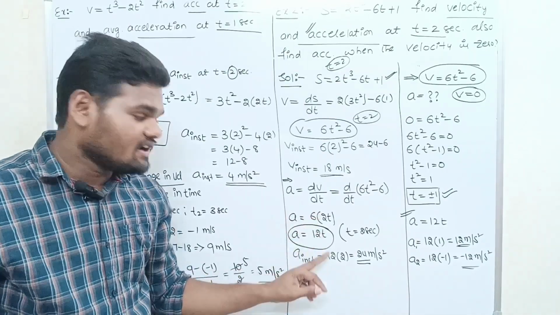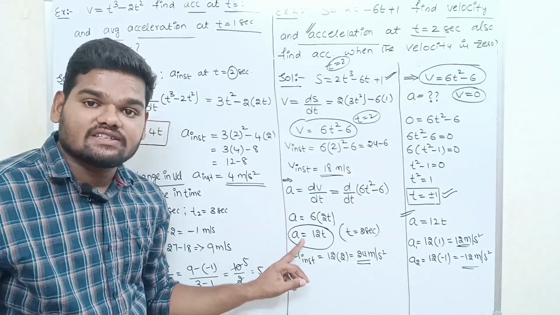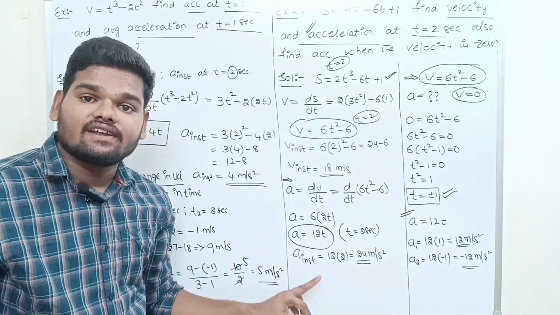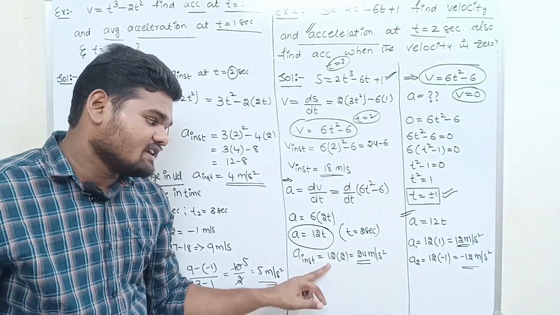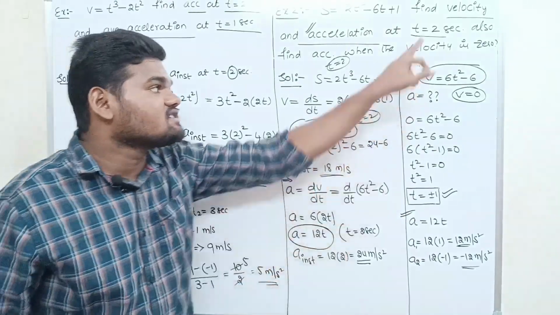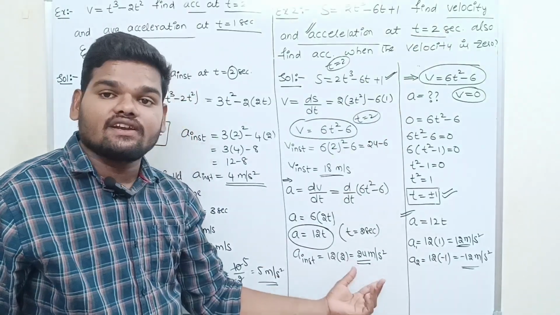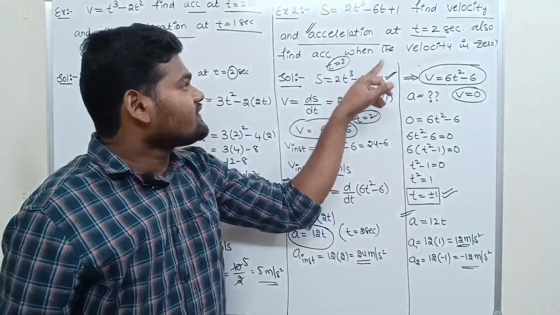Acceleration is equal to dv by dt. Then I got acceleration, a is equal to 12t. I want to find instantaneous acceleration. So just substitute t is equal to 2, because t is given. So 12 into 2 is 24. Next condition we are given: also find the acceleration.